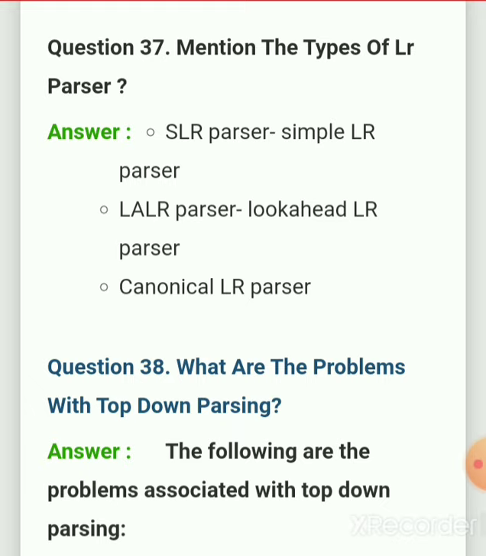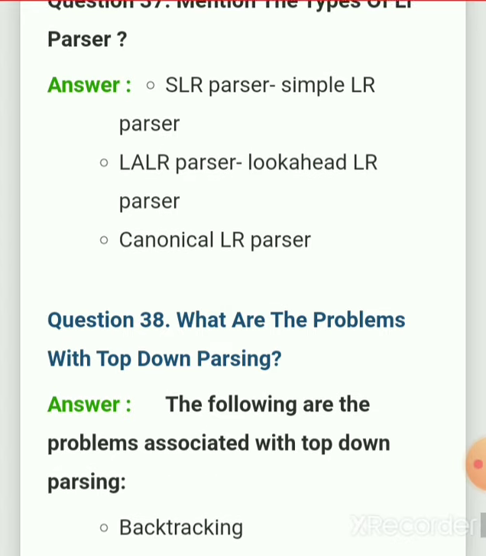Mention the types of LR parser. Three types are SLR parser (simple LR parser), LALR parser (look-ahead LR parser), and canonical LR parser.